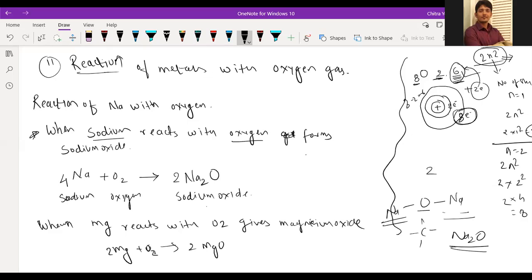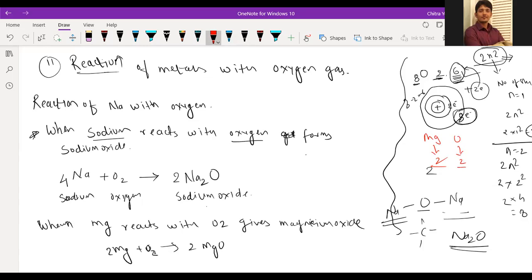Why has this given us 2 Mg? See, beta, here we have magnesium's valency is 2. Let me change the ink color. Okay, we have valency of magnesium is 2 and we have valency of oxygen is also 2. So see, both have valency equal.